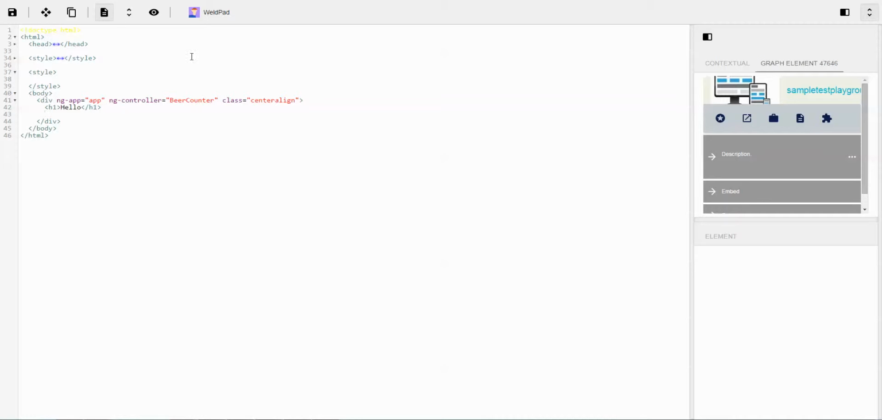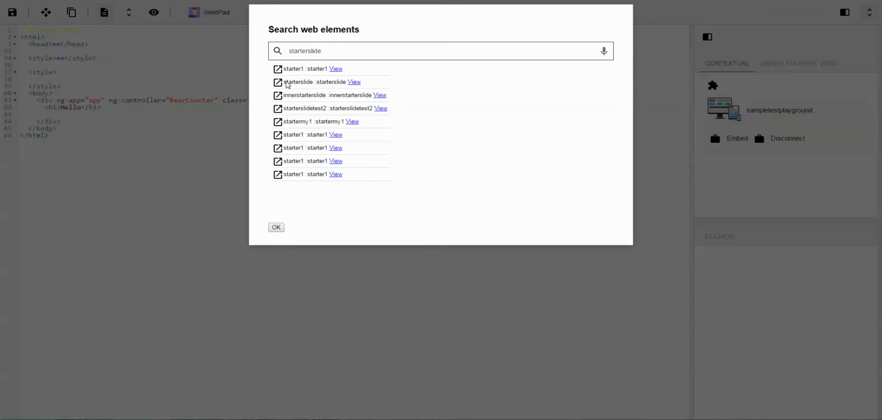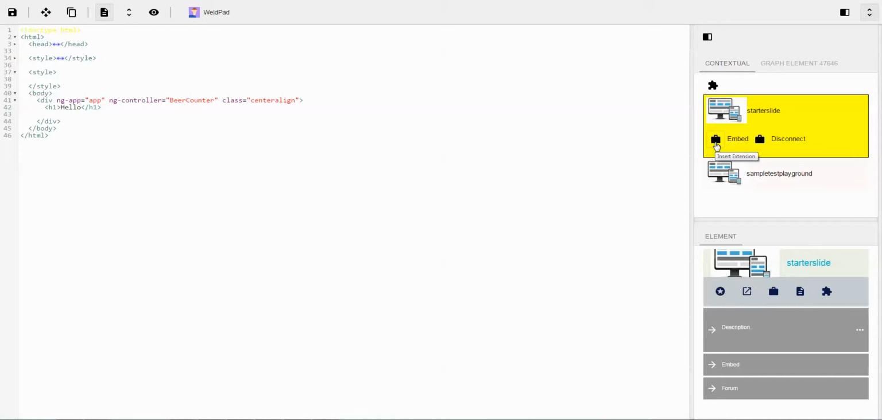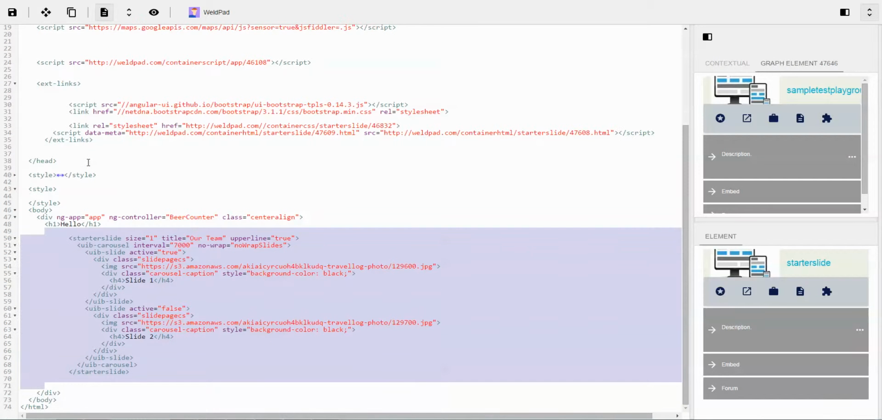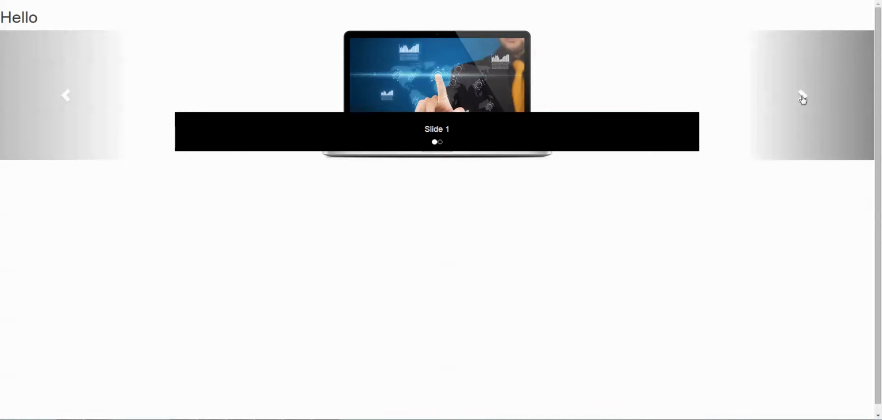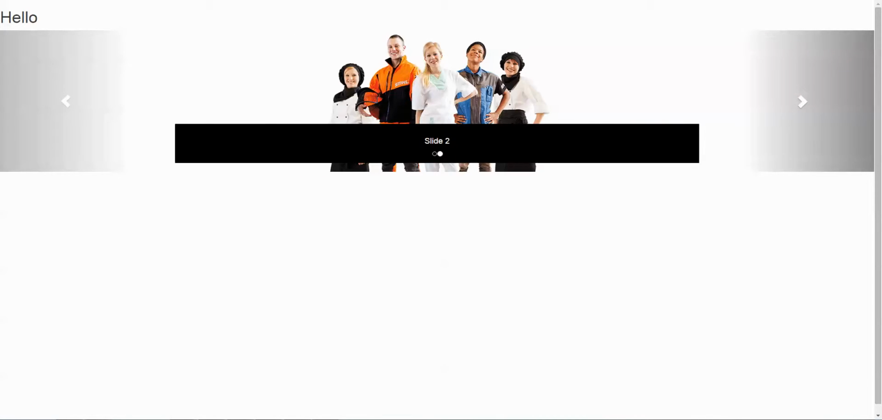Let's add a slider, contextual, and starter kit slider. Let's import it from the graph element, and we add it to the code. Now let's see how it looks. And we've got a beautiful slider here. Amazing.